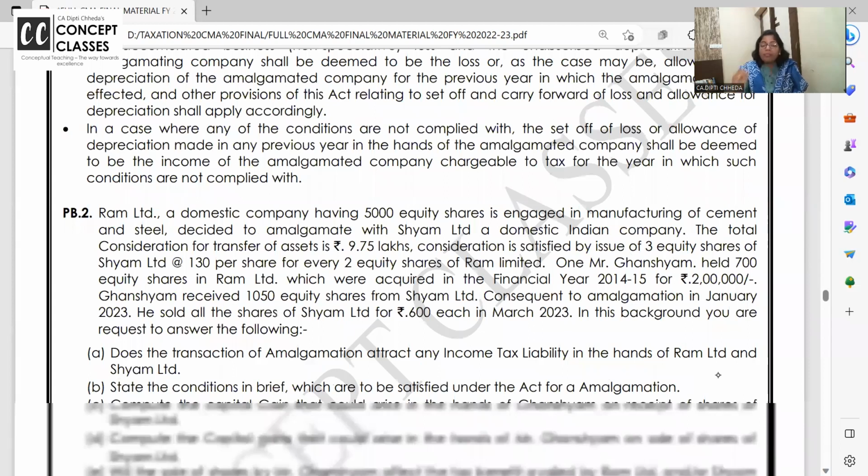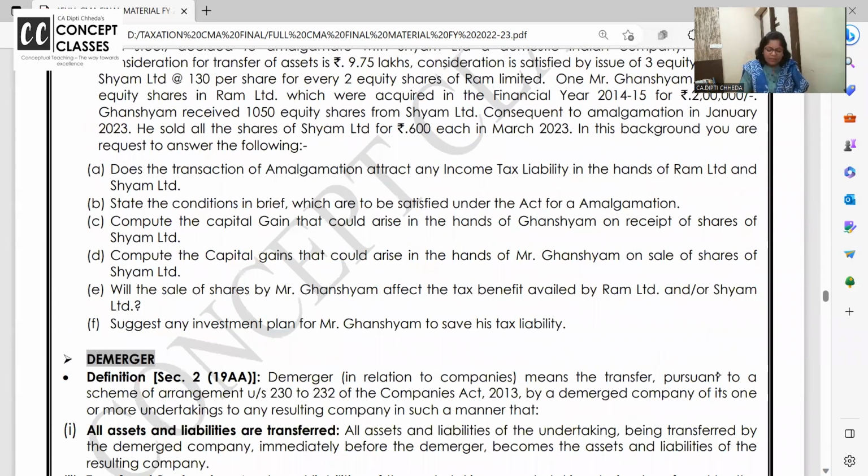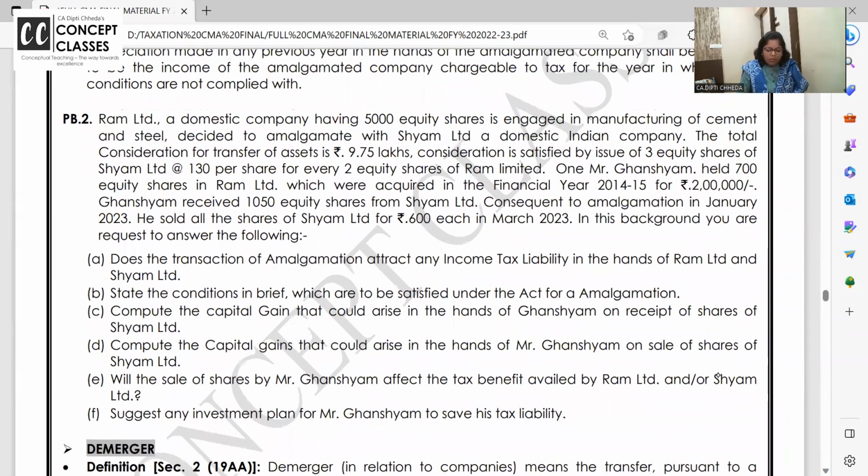See, these kinds of bit by bit questions are asked. In amalgamation, what is the liability of Ram and Shyam? Nothing. Transfer of all the assets in case of amalgamation is exempt. What are the conditions? Just now I gave you. What is the capital gain of Ghanshyam? He is one shareholder. He was earlier a shareholder of Ram. Now it is merged into Shyam.